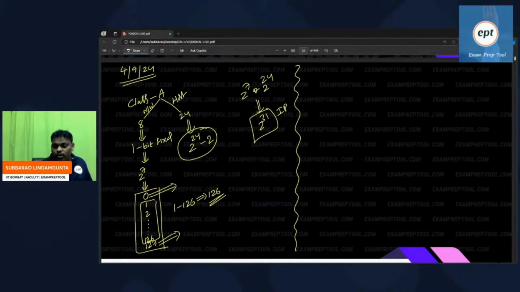If anyone asks how many networks in class A for host purpose, what is the answer? 126 networks, 1 to 126. How many hosts? 2 power 24 minus 2. Remember one more important thing: the host part is every time minus 2, but the network part is minus 2 only for class A. For other classes, you need not do anything.